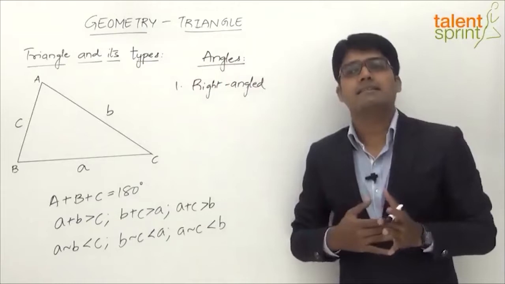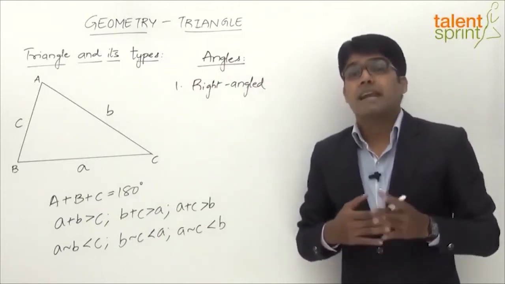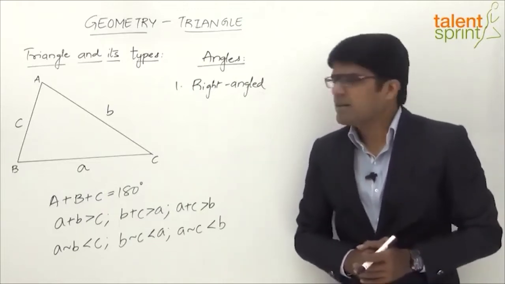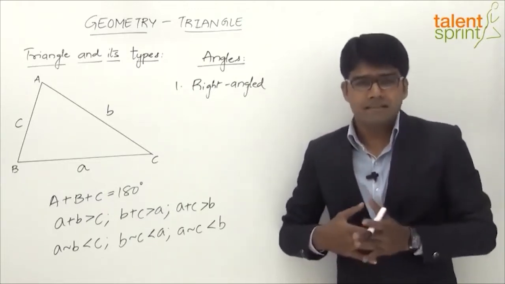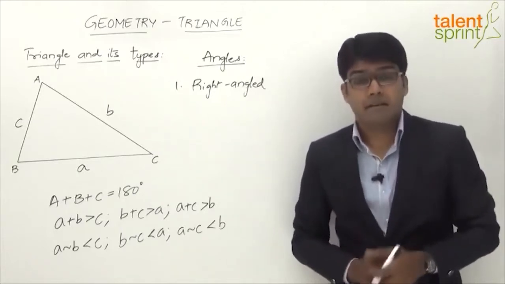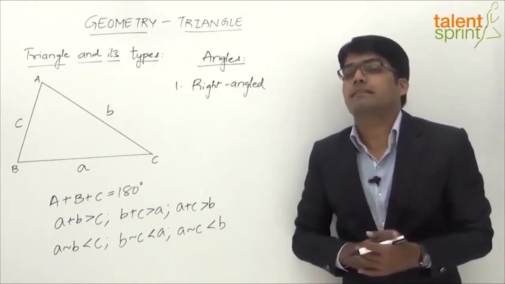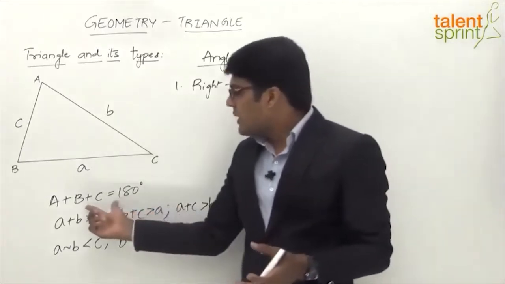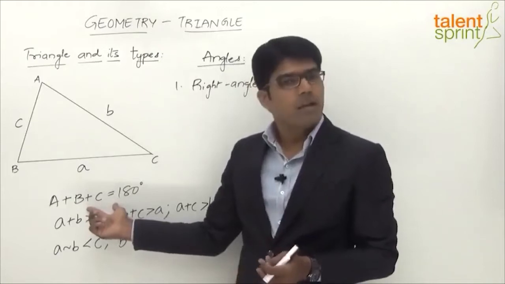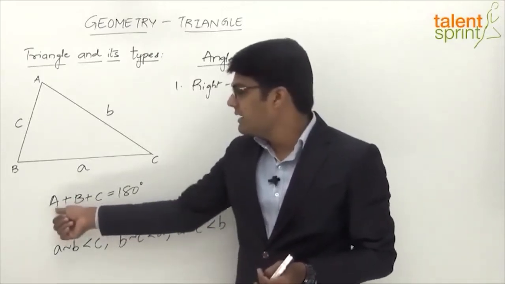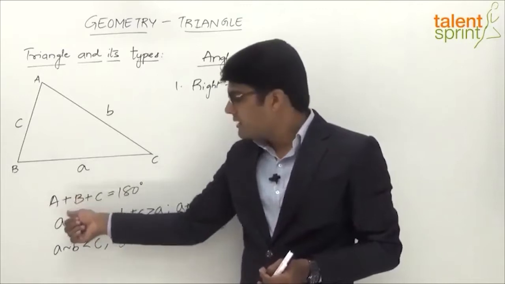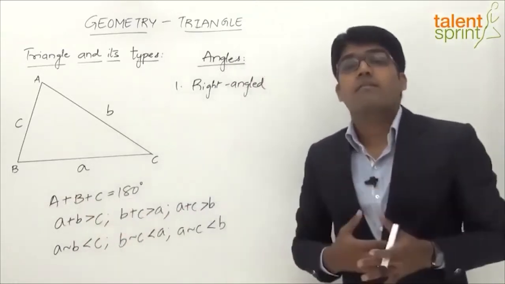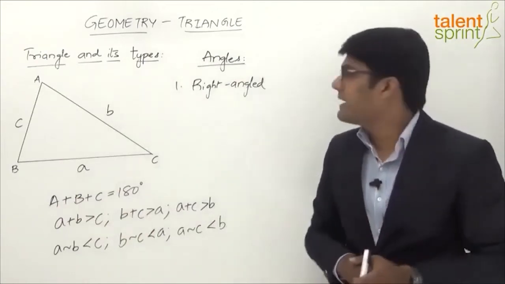We all know that a right angle is equal to 90 degrees. So a right angle triangle is the one which has one of its angles as 90 degrees, right? So that's a special case. If one of the angles is 90 degrees, then it is called a right angle triangle. Remember, there can be only one angle that is equal to 90 degrees. A triangle cannot have two angles that are 90 degrees, because the sum of the two angles would be 180 degrees. Yes or no? So if one of the angles is 90, and if you say even the second angle is 90, then the third angle will become 0. But an angle here cannot be 0, right? So only one of the angles is 90 degrees in a right angle triangle.